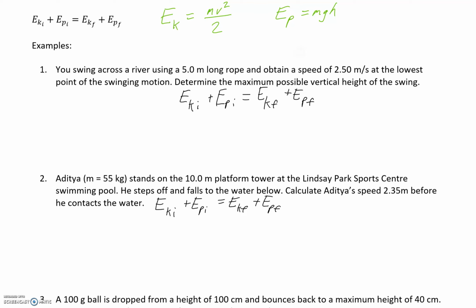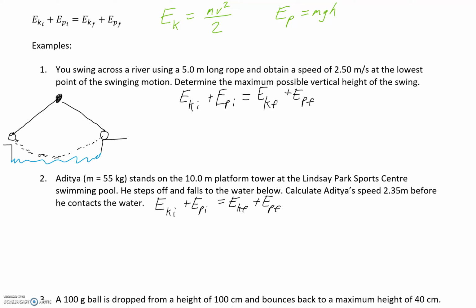So let's take a look at this question. It says you swing across a river using a long rope. So I'm going to try to draw this situation out very basically. Maybe there's a tree or something that the rope is attached to, but you are over here. And then you swing down. And then you swing up to this final resting position. Hopefully that gives some idea of what this could look like.